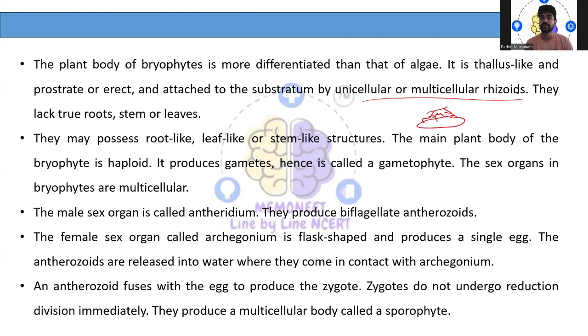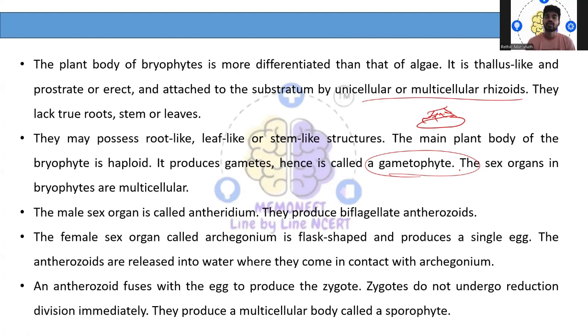So the main plant body of these bryophytes will always be haploid in nature, and they normally produce gametes, hence they are called gametophytes. The sex organs in the bryophytes are multicellular.